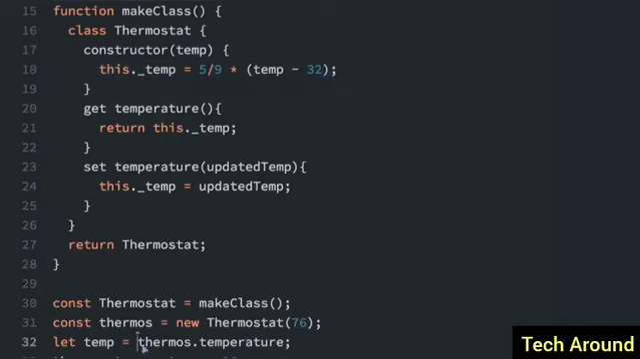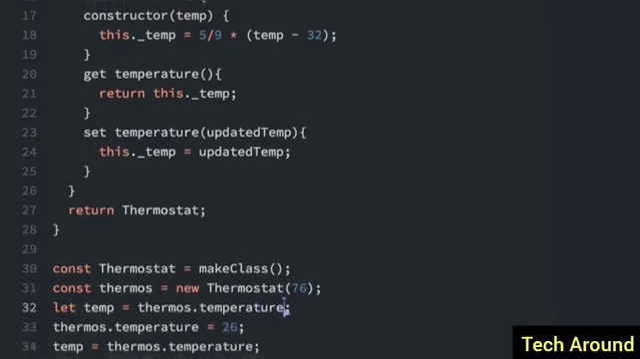And then let temp equals thermos.temperature. So thermos.temperature is going to use the getter, get temperature, and it's going to return this dot underscore temp. A key thing to look at is that there are no parentheses after this. Generally, if something is a function, you would see parentheses after the function name, but if it's a variable or property name, it's not going to have parentheses. So getters and setters are accessed similar to properties.